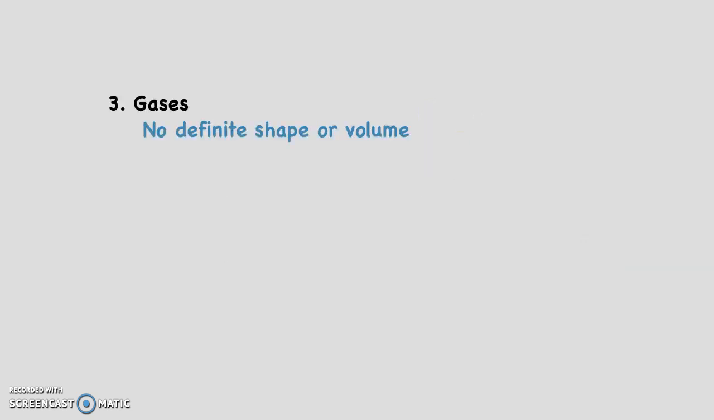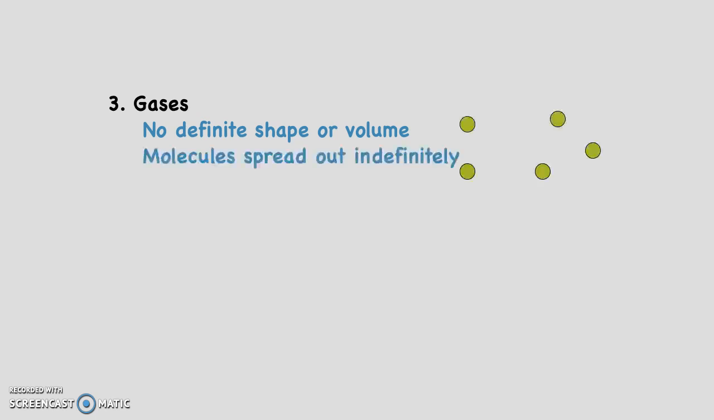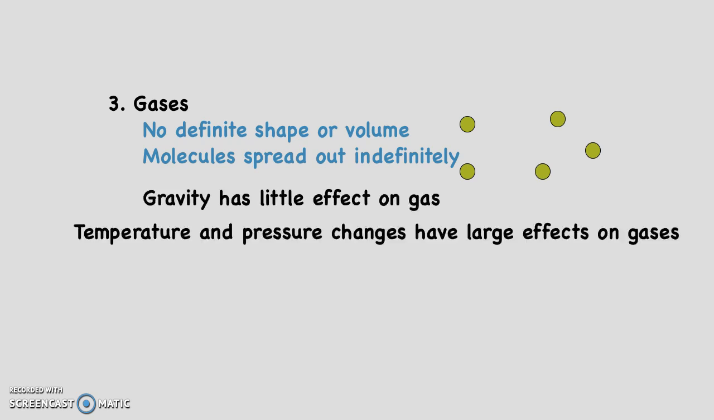Lastly are gases. Gases have no definite shape and no definite volume. Molecules spread out indefinitely, and gravity has little effect on gases. However, temperature and pressure changes have a large effect on gases. Gas molecules are very spread out and move very quickly. Think about if you were to pop a balloon. Those molecules would spread out indefinitely very quickly.